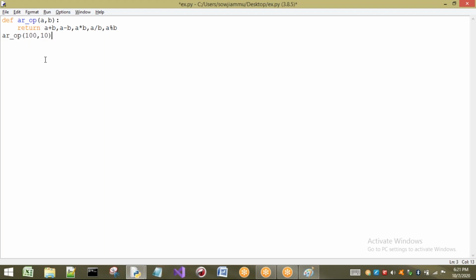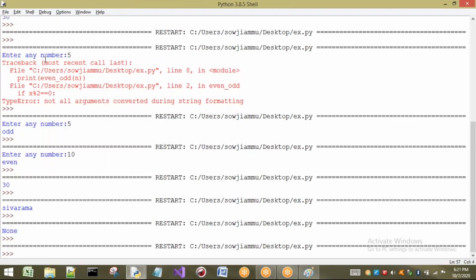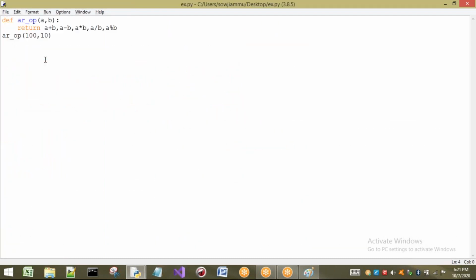Now if I press enter here, what happens? Some value it is going to return, but I have not stored it and I am not printing it. Then the result will be that nothing is going to print. So what I have to do? I want to store all the values here.